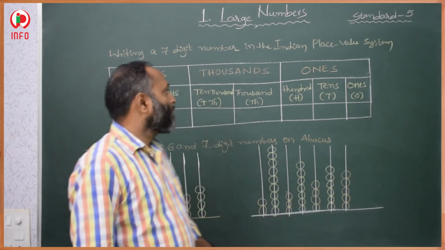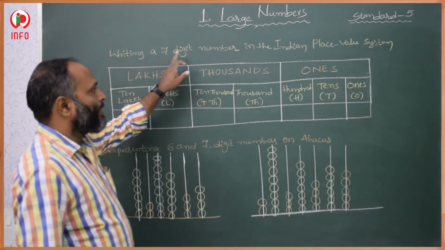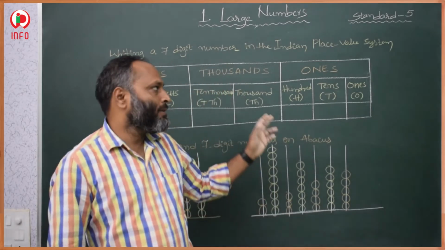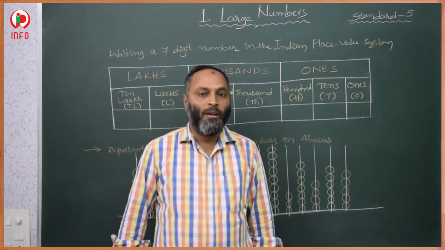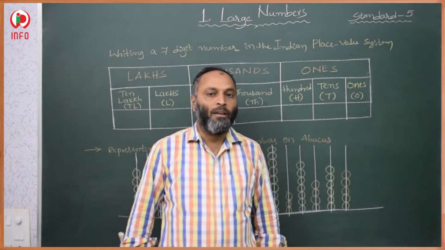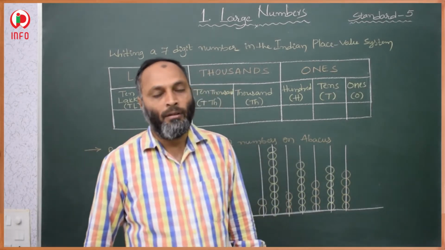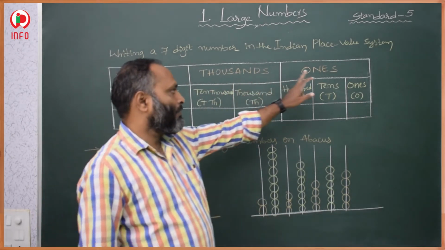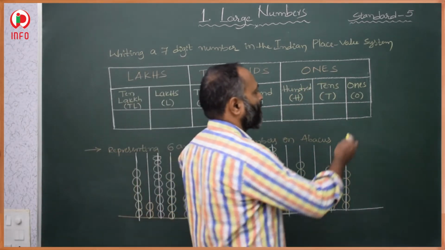Now here, writing 7-digit numbers in the Indian place value system. So we are discussing the Indian place value system. In the Indian place value system, how do we write a 7-digit number if it is given? See here. First are ones. This is called a period.